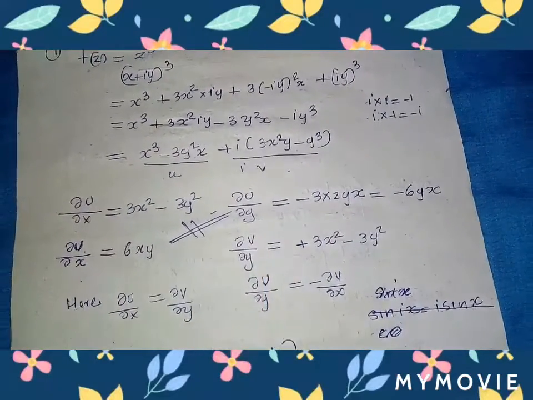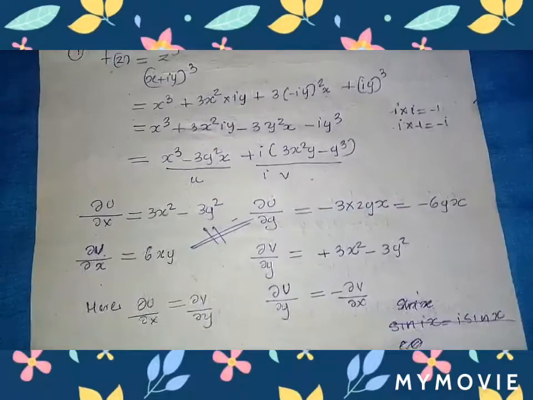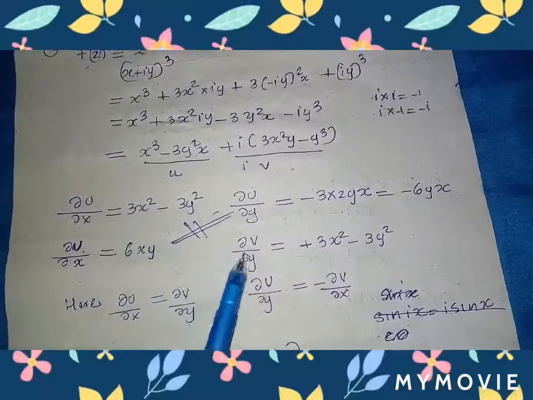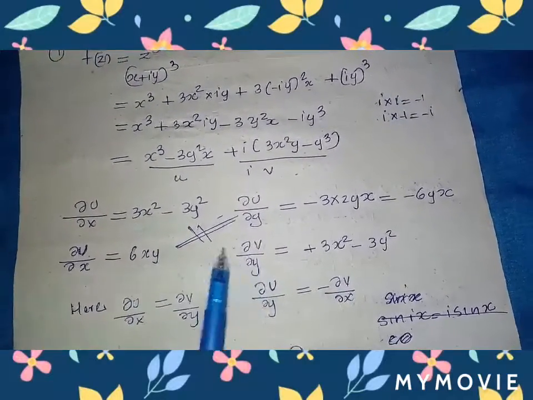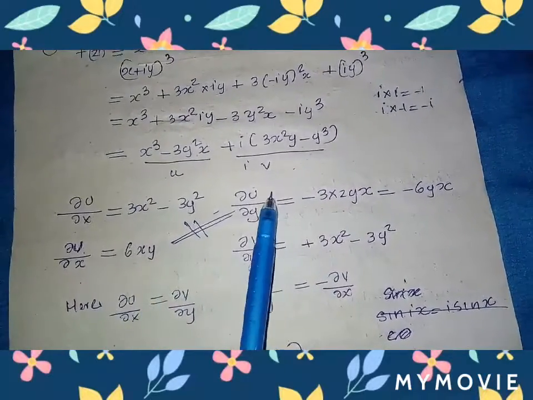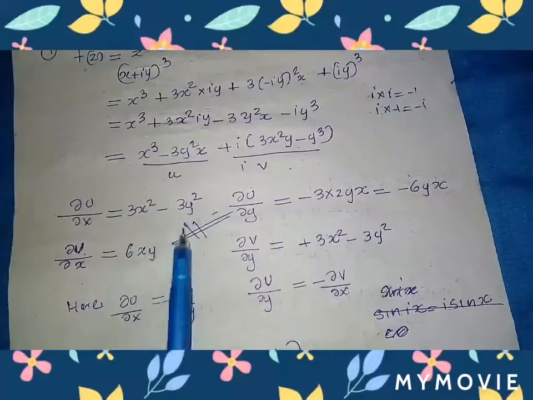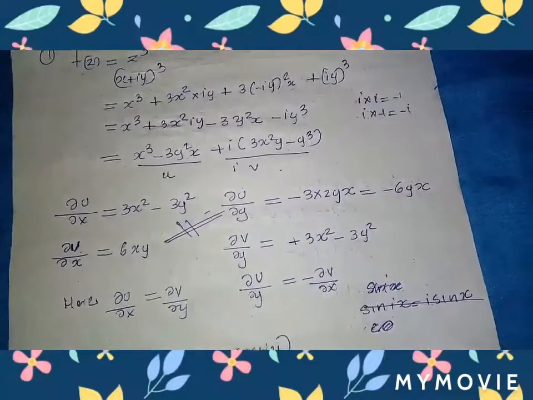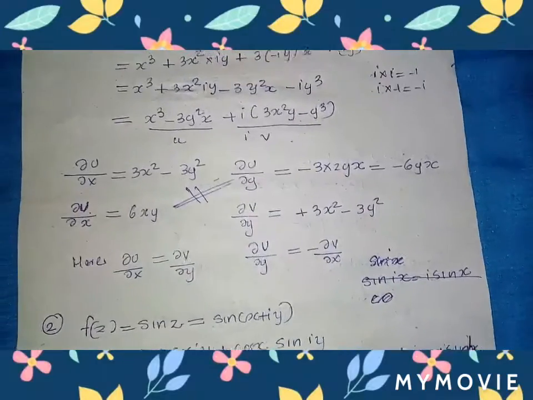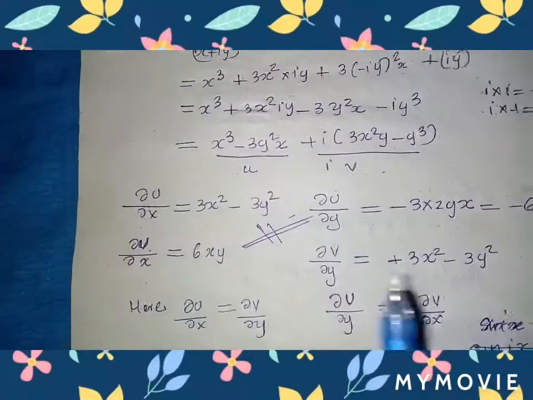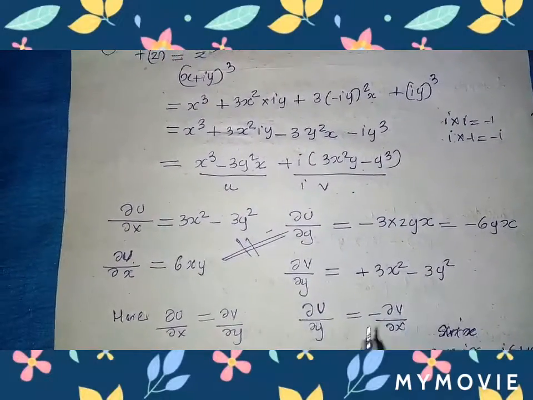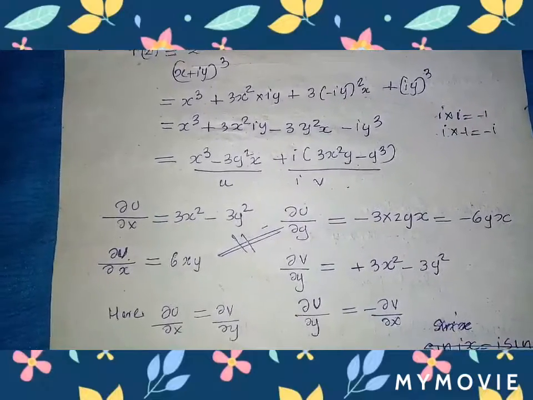From that we know the condition dou u by dou x equal to dou v by dou y. Here we compare these two, and these are the same. And dou u by dou y is equal to minus of dou v by dou x. So we get a relation just like the Cauchy-Riemann condition. So this function is an analytic function, which satisfies the Cauchy-Riemann condition.